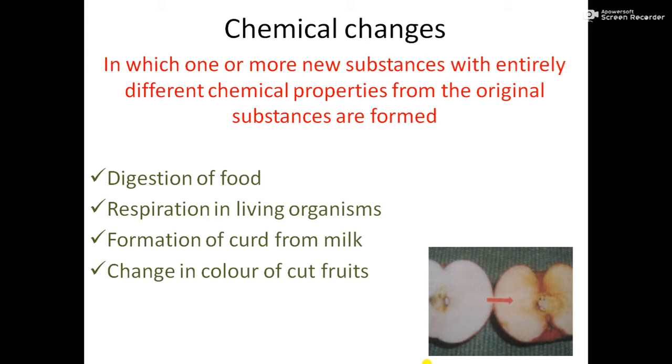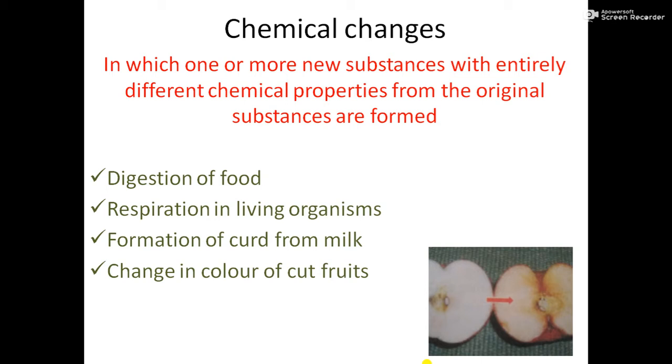Chemical changes are changes in which one or more new substances with entirely different chemical properties from the original substances are formed. Do you remember in acid, base and salt we had learned that acids react with bases. Acids have their individual property, that we had learned. Bases have their individual property, that also we had learned.